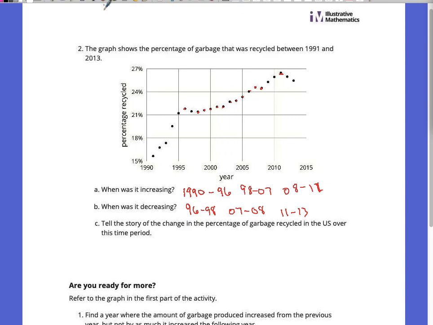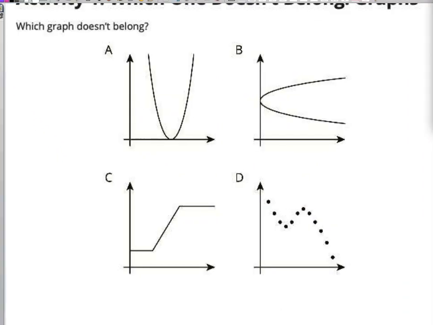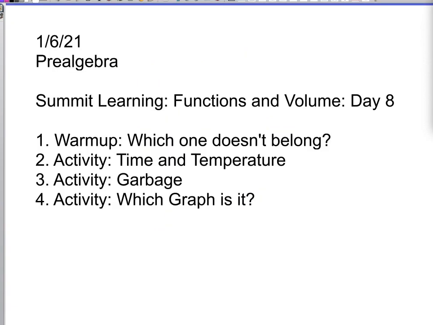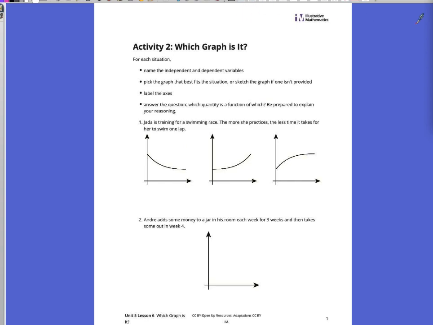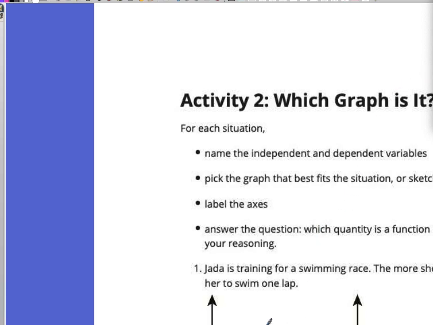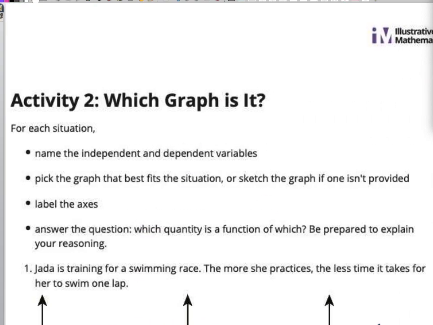All right, we've got to keep moving here. We're going to run out of time. Go to your next activity in Summit, which is, whoops, not that one. I can't get to that other. There we go. Activity, which graph is it? Okay. So go to the very next activity. It should look like this. Zoom in a little more. That might be too much. That'll work.